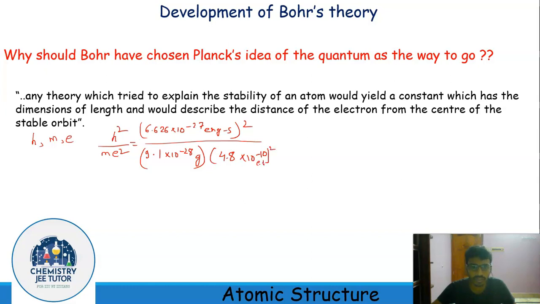This is in CGS. Now if we simplify this, we will get some number multiplied by 10 to the power minus 8. Now if you look, this is almost comparable with the atomic dimension.